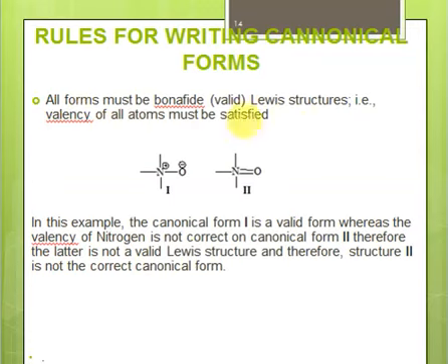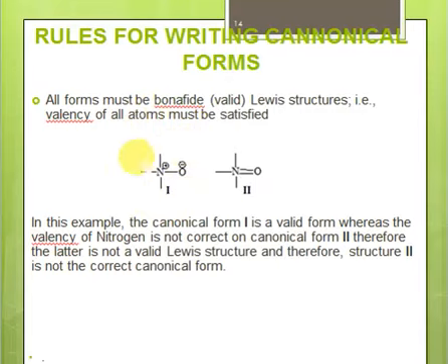Lewis structure. It means the valency of all the atoms must be satisfied. In general, carbon cannot form 4 bonds, nitrogen cannot form 5 bonds, right? Just for example, we are sharing the example of this nitrogen oxide molecule. So here we have nitrogen forming 4 bonds and having a positive charge. Oxygen is forming 1 bond and having a negative charge. So valency is satisfied, a valid Lewis structure, right?